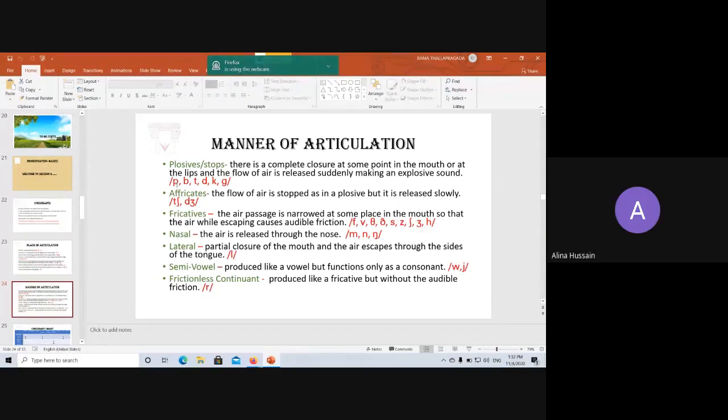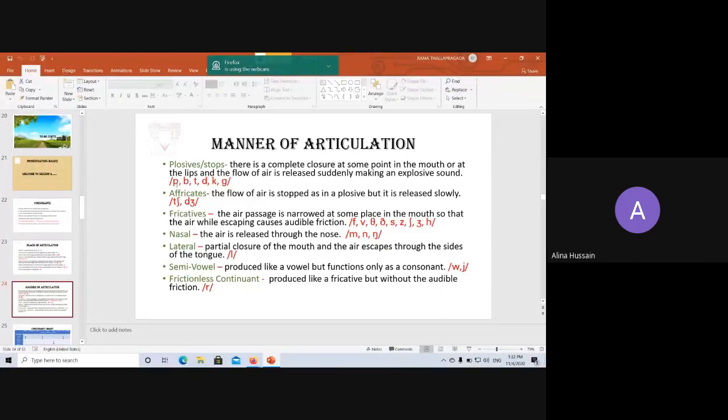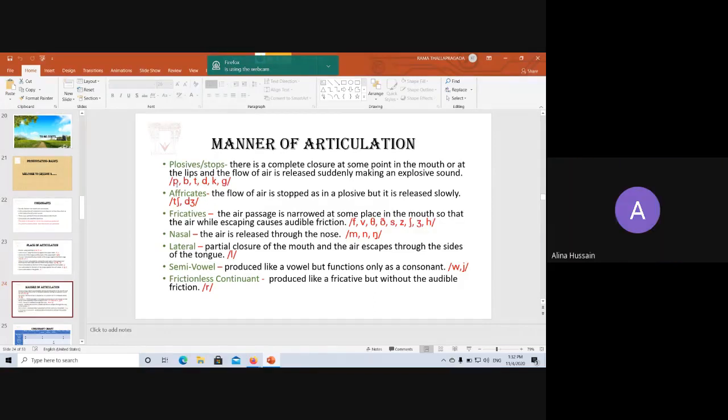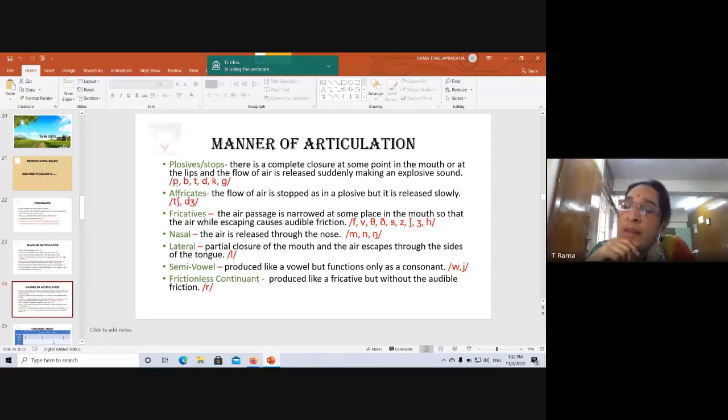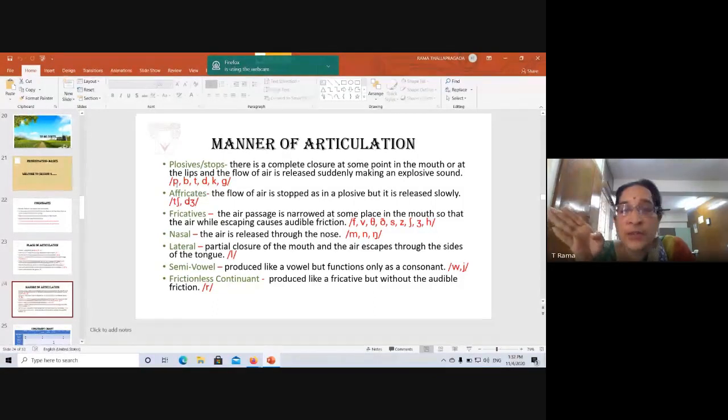Ma'am, when do we pronounce the p sound with the puff and the p sound without? I'll let you know once we complete this. Even with k. Yes, everywhere. In the initial position, we produce these with the puff of air. In the medial position and the final position, it is not possible. So only in the initial position we use this. This is called aspirated. I will come to that later once I finish this.